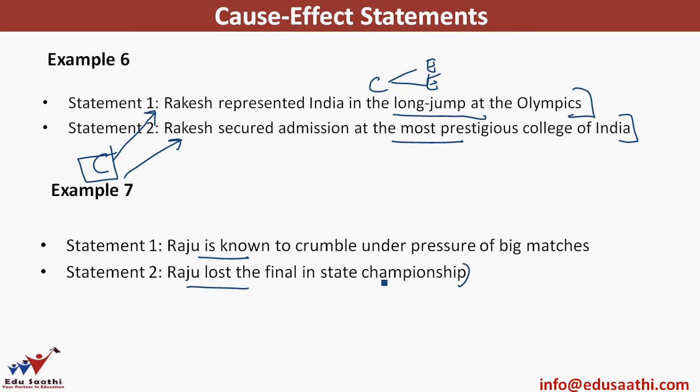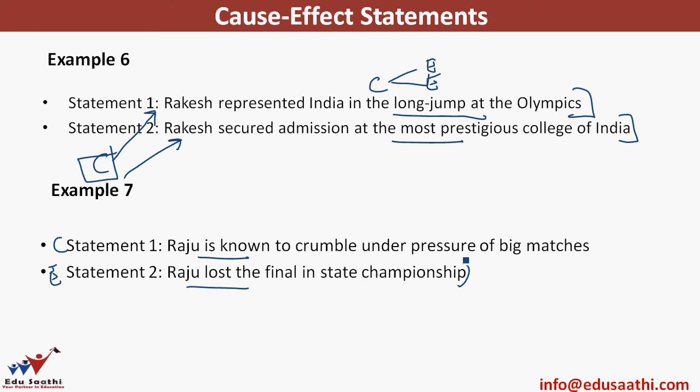Because Raju lost the final in state championship, therefore Raju is known to crumble. Not making any sense. Let's try it the other way around. Because Raju is known to crumble under pressure of big matches, therefore Raju lost the final in state championship. Now this seems to be a possible cause. If statement 1 is the cause and statement 2 is the effect, that we know this thing, therefore this thing can happen.